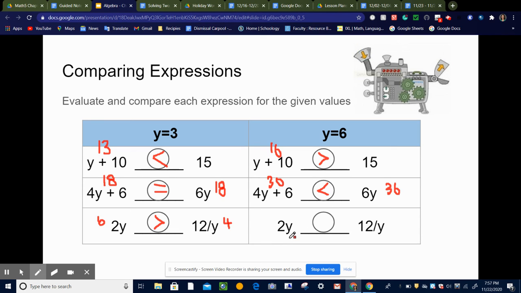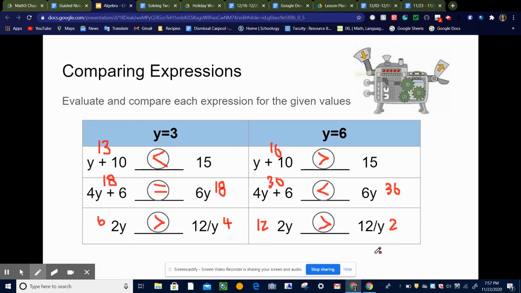And finally, we have 2y. We're going to let that equal 6. 2 times 6 is 12. And over here, we're going to say 12 divided by 6 is 2. And 12 is bigger than 2. So we're going to draw our greater than sign that way.